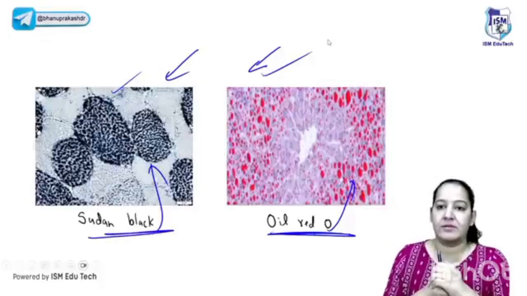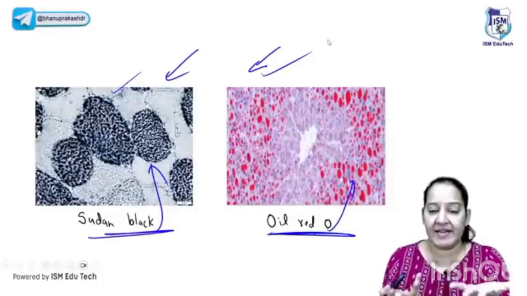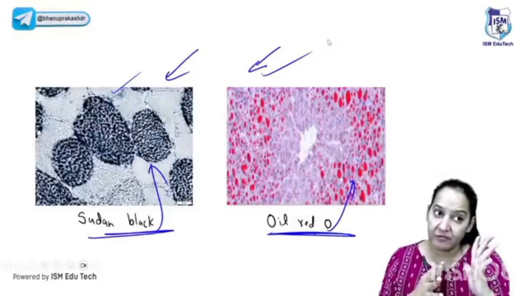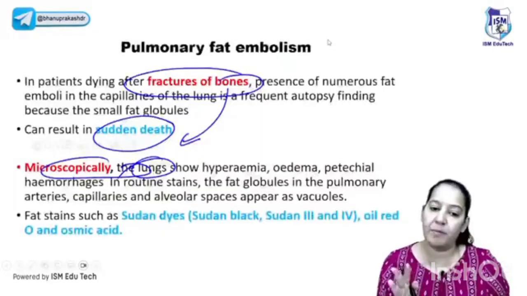fat embolism. There is no prevention, you have to be vigilant. But I don't know exactly if some prevention is taken by the orthopedicians. But yes, it is a typical case. You should understand, from an MCQ point of view, if after the fracture sudden death is given, then pulmonary edema or pulmonary embolism is the cause.